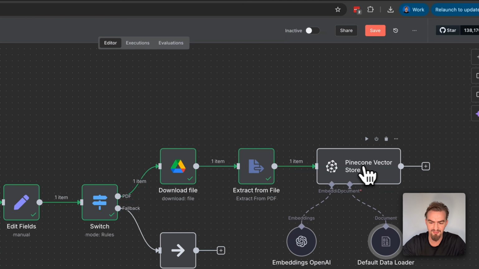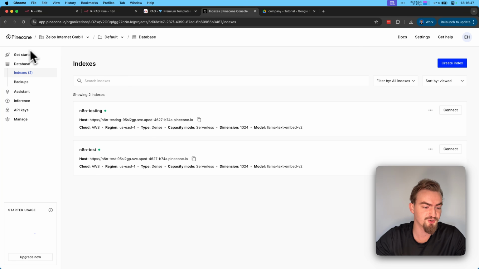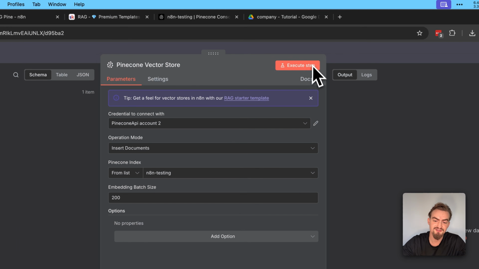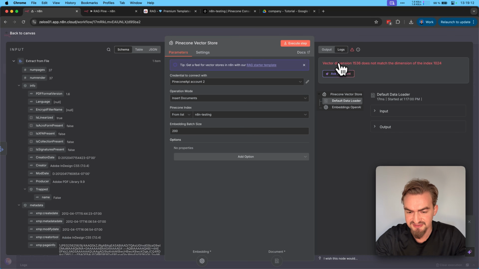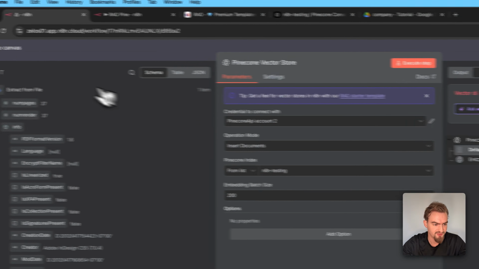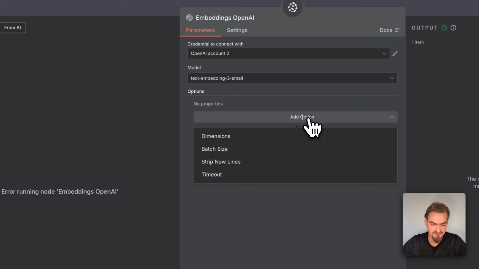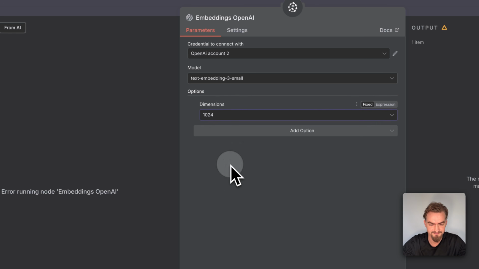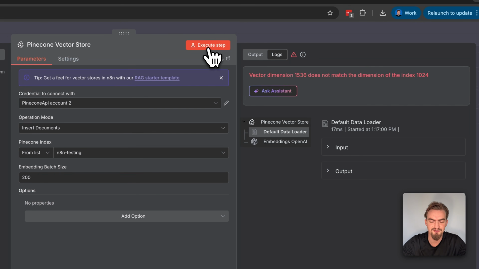Then you click again here on the Pinecone Vector Store and we will click execute step in a second. But first go to database and select the index you just created. Here you will see no records yet. Now we'll click execute step. This step might take a while. And we got a little error because the vector dimension is wrong. For that, go back to Canvas, double click on the embeddings model here, click add option and select under dimension, select 1024. Then go back to Canvas again, double click on this element and click execute step.